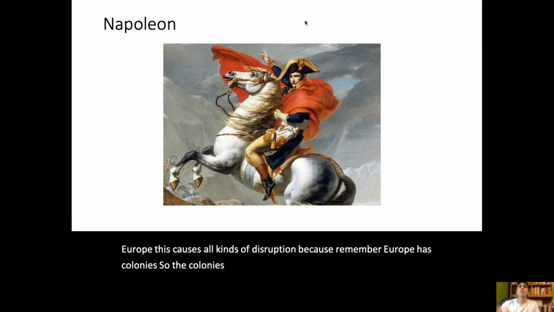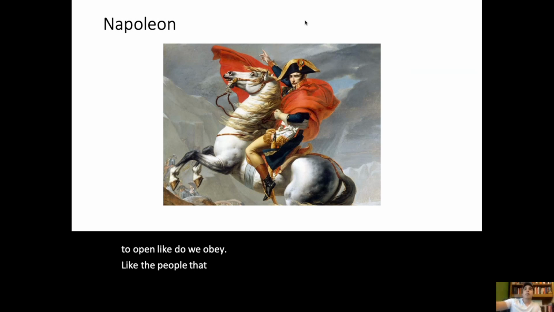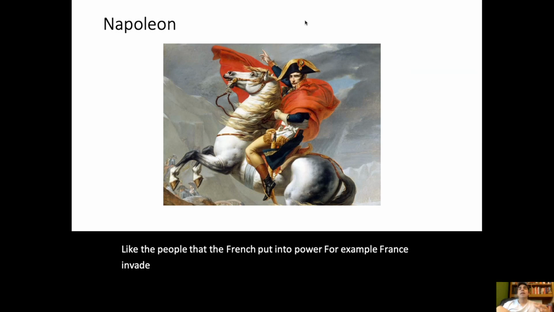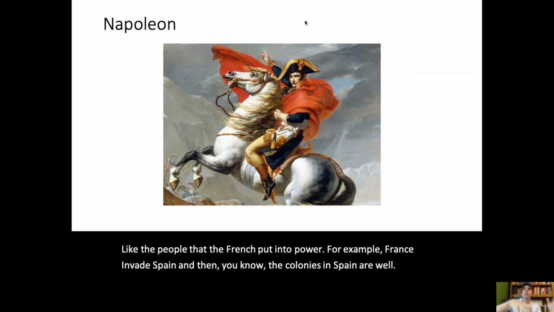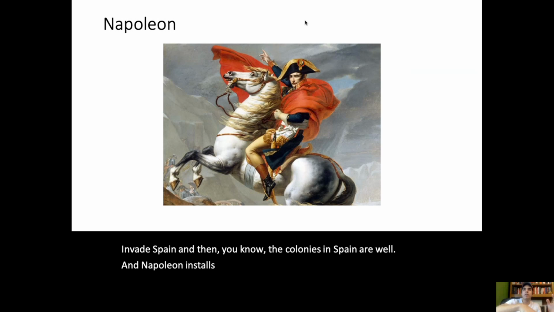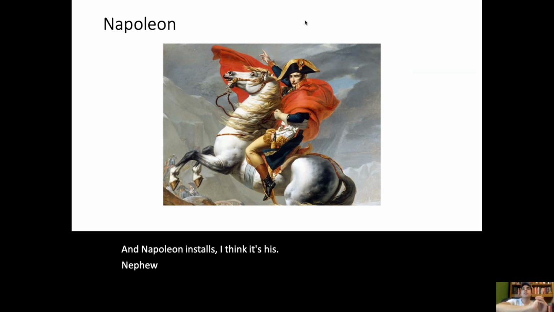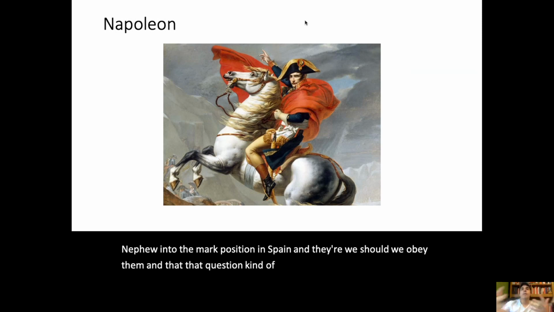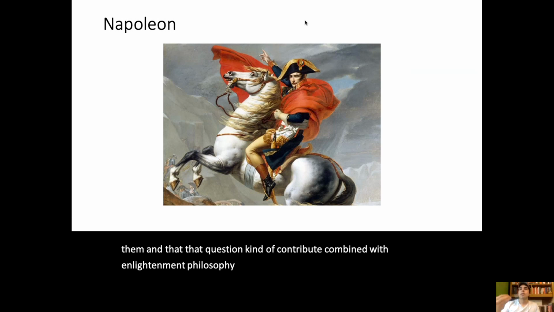So the colonies have to ask the question: do we obey the people that the French put into power? For example, France invades Spain, and Napoleon installs, I think it's his nephew, into the monarch position in Spain, and they're like, well, should we obey them? And that question, combined with Enlightenment philosophy, or maybe social and political inequities, leads to revolutions.